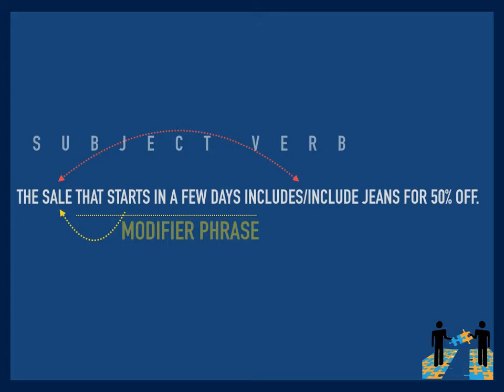So here in this sentence, it's very clear that "that starts in a few days" is describing the sale. It's not the thing that is described, right? The thing that is described, or the head, is the sale. So we have multiple subject-verb pairs here, but the subject of includes is the sale that starts in a few days, and the head of that subject is sale. So that means our answer choice needs to be includes because sale is singular, so the verb has to match. And that means it's includes.